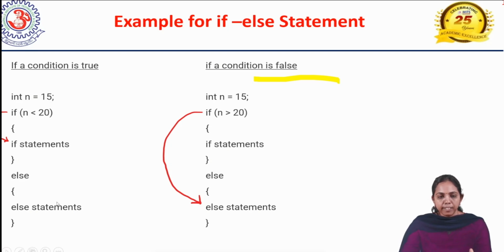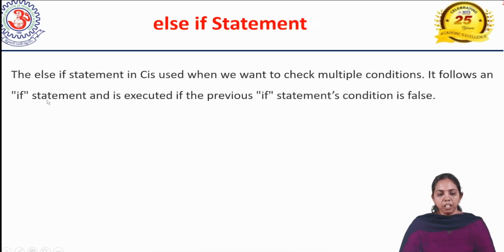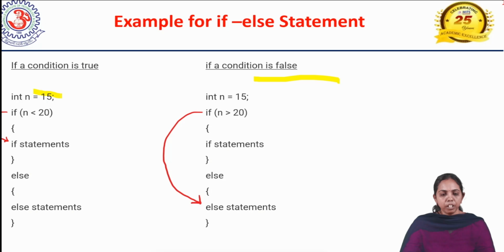Here is an example for if and else statements. We have seen how the if works. Now we will see how the else part works. In the example, I have written n is equal to 15 and n is less than 20. Is 15 less than 20 true or false? Obviously the condition is true, so this statement will be executed when the condition is true.